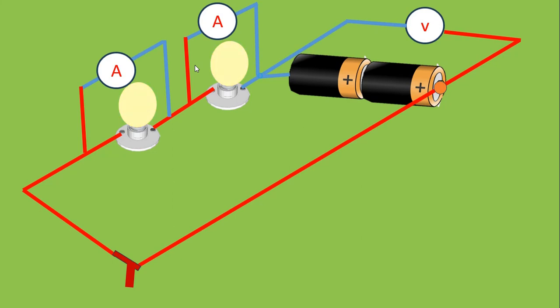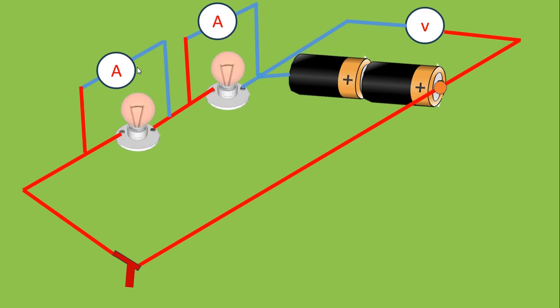And in case one of the bulbs goes off or blows out, it affects the other bulb too, because the flow of charges is passing through the first bulb to the other one. So in case one bulb goes off, it affects the other bulb. This is the worst connection that you can ever have in a house, because in case one bulb goes off, all the bulbs in the house will go off. This type of connection is known as series bulb connection. It is not the best.